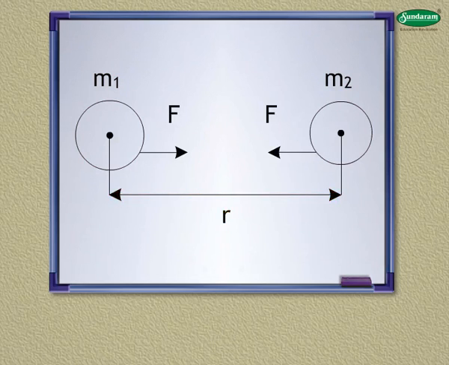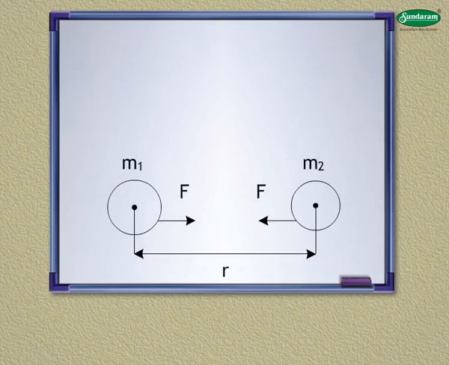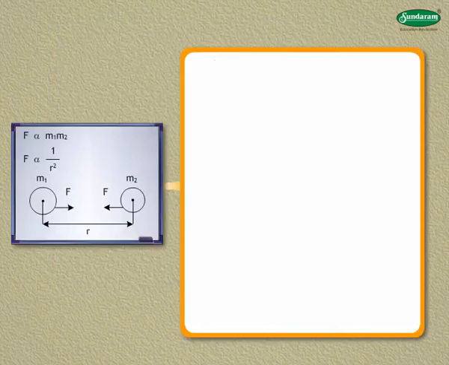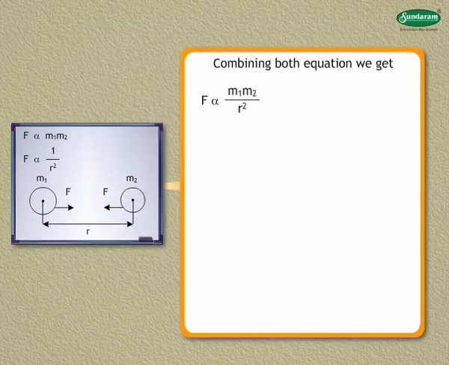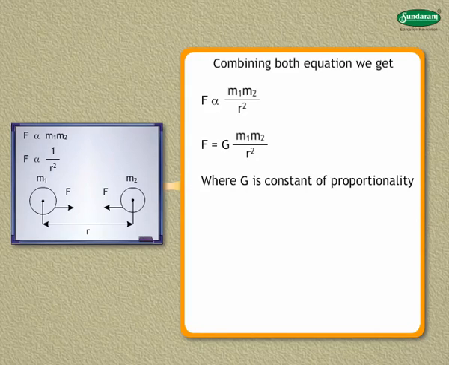Then, according to Newton's law of gravitation, the force of attraction between them is given by F is directly proportional to m1 m2. Therefore, F is directly proportional to 1 divided by r squared. On combining both equations, we get F is directly proportional to m1 m2 divided by r squared. Therefore, F is equal to G multiplied by m1 m2 divided by r squared, where G is the constant of proportionality and is known as universal constant of gravitation.